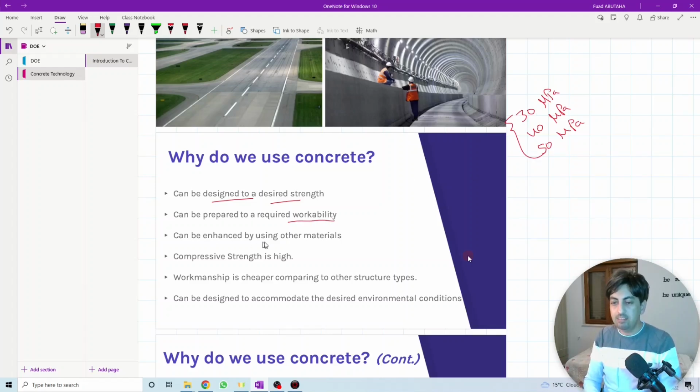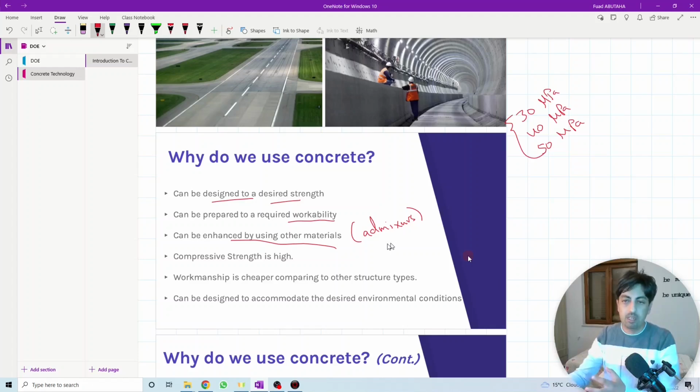It can be enhanced by using other materials. Other materials, in other words, are the admixtures, what we have discussed just now, the extra materials. We call them admixtures. We have mineral admixtures, we have chemical admixtures. Actually, we have 1,000 types of admixtures for different purposes. It can be either for improving the workability, improving the strength, or improving durability. So different purposes, different products, and it gives additional advantages to the concrete.